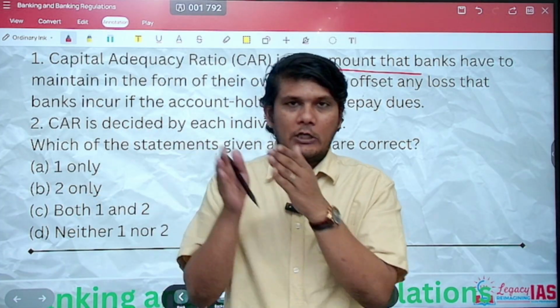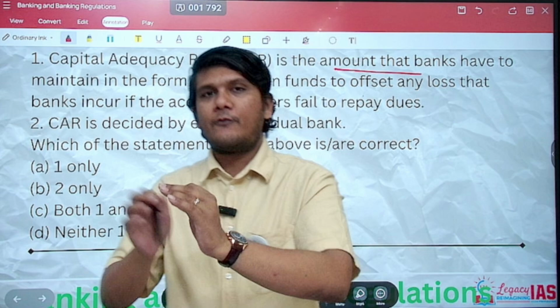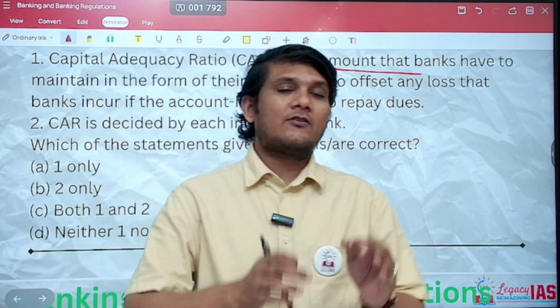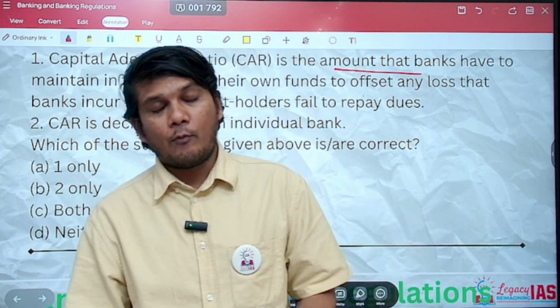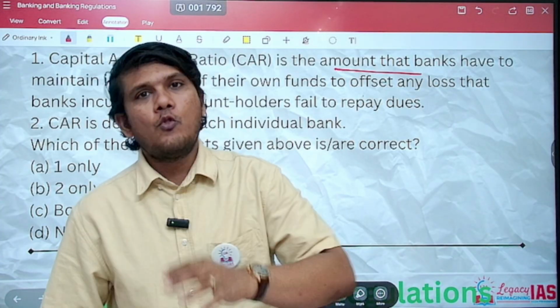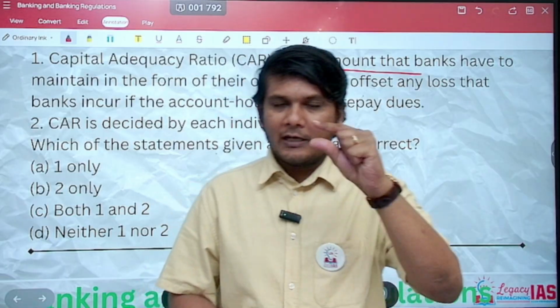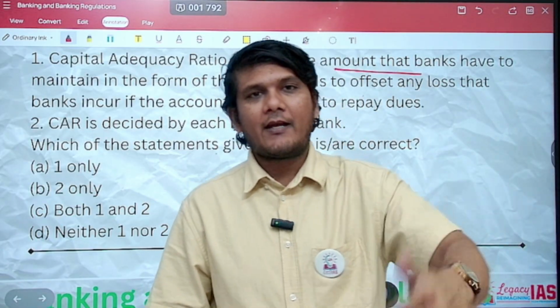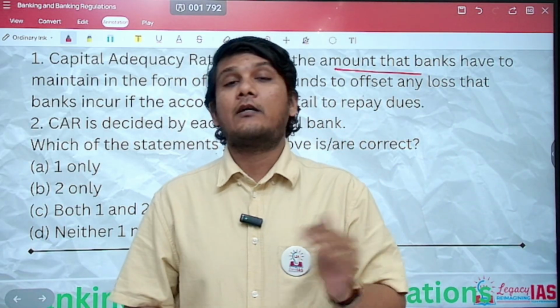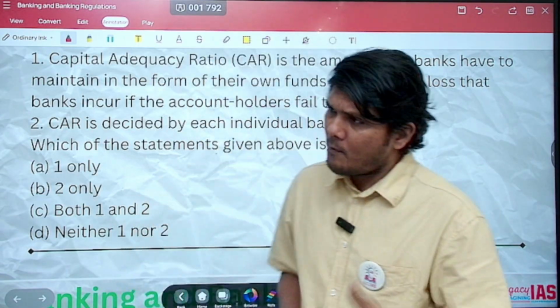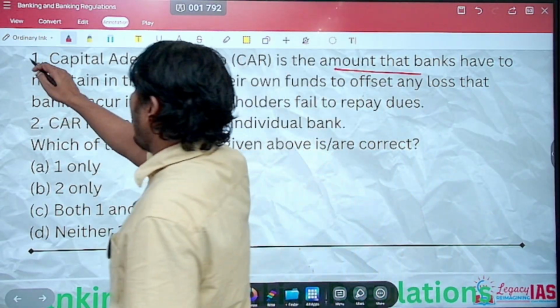Basel Norm 1 and 2 RBI enforced only for the scheduled commercial banks, but the Basel Norm 3 was enforced for both the scheduled as well as the non-scheduled commercial banks. And what is the capital adequacy ratio? It is the minimum amount that needs to be kept aside for situations wherein you are incurring losses because people are not paying you back. So statement 1 here is absolutely right.